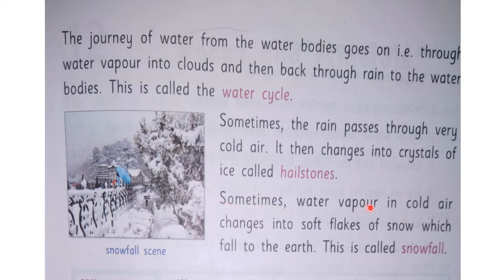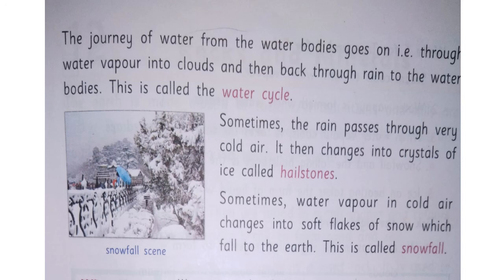Sometimes water vapor in cold air changes into soft flakes of snow, which fall to the earth. This is called snowfall. Now, my dear children, there is a difference between hailstones and snowfalls. Snow is made up of one or more tiny ice crystals that come together to form the intricate and unique shapes of a snowflake, whereas hail is a frozen raindrop.